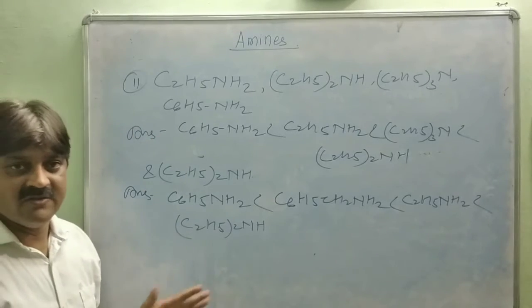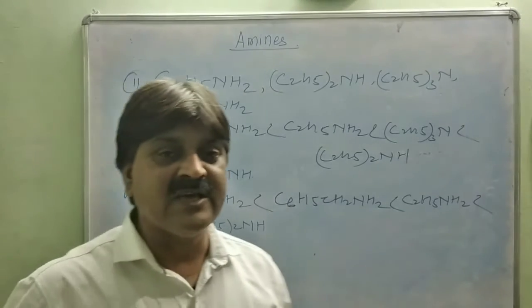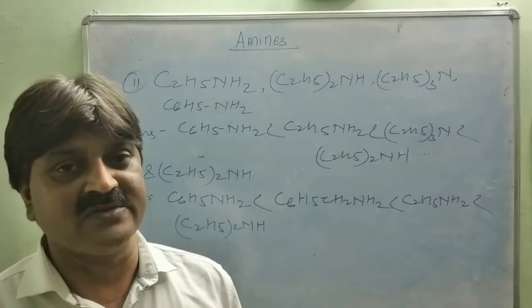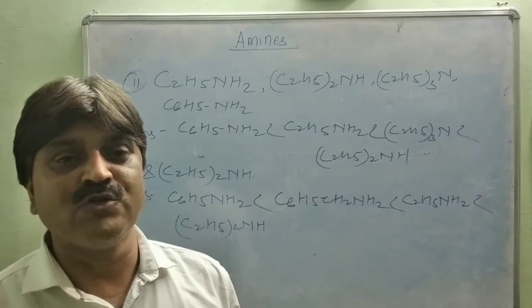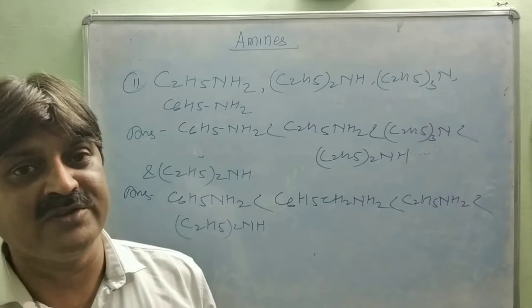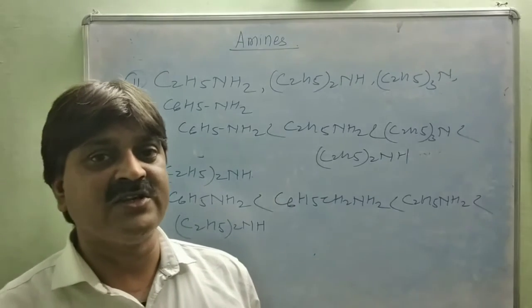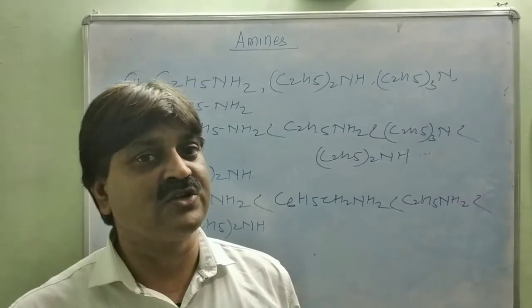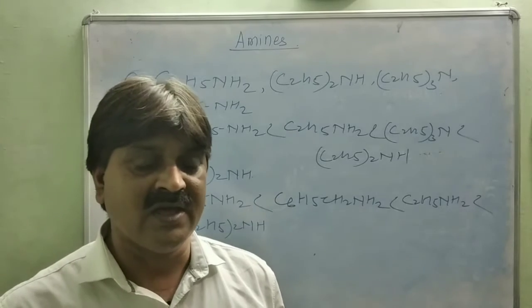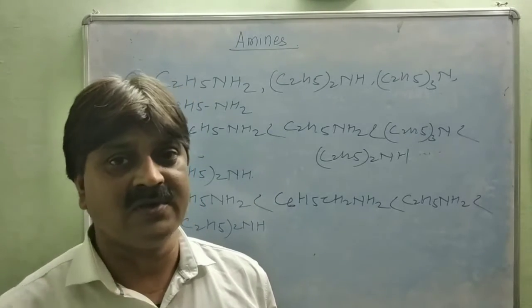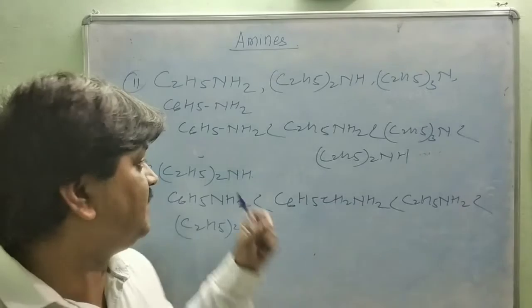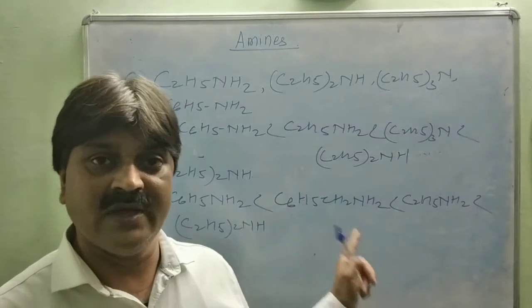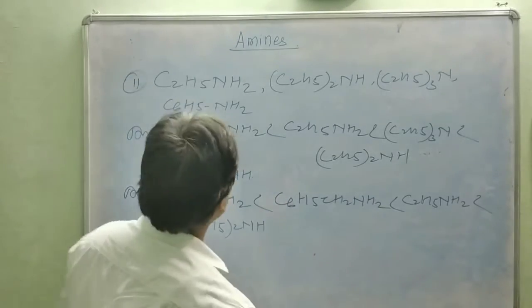Is it clear? Very easy questions. Aromatic amines have lower basic strength as compared to aliphatic amines. Why? Because of the phenyl group present at the nitrogen atom, which decreases the electron density at the nitrogen center due to resonance, and the donation tendency is somewhat lower as compared to the electron donating aliphatic group. So this is the reason an aromatic amine has lower basic strength than an aliphatic amine.